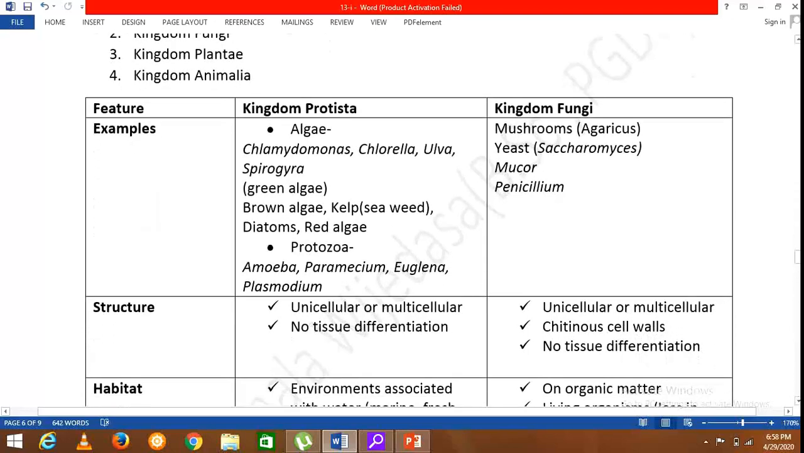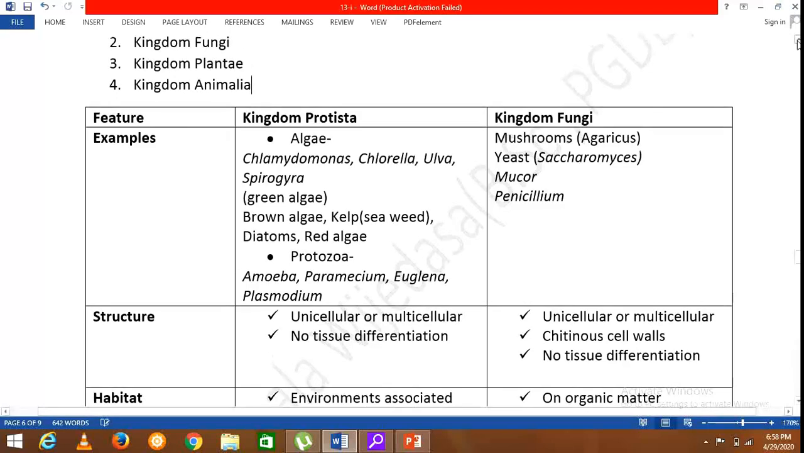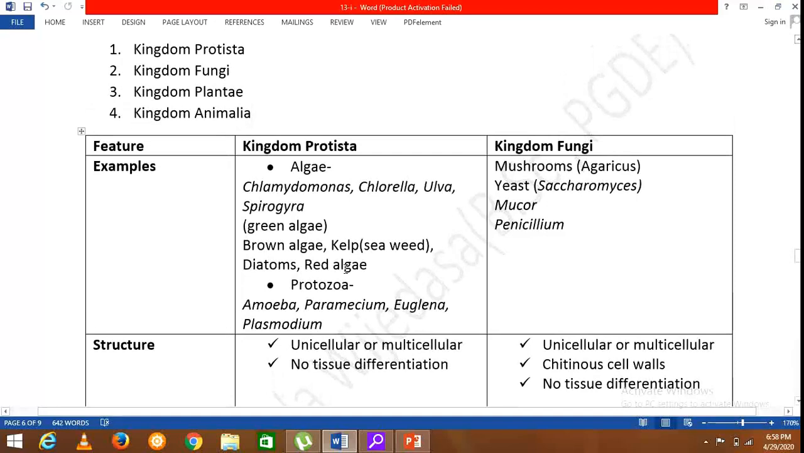Then we are moving on to the structure of Protista. They are either unicellular or multicellular, and they don't have any tissue differentiation. Now you know what differentiation is. So they don't have any tissue differentiation. Then the fungi, they are also either unicellular or multicellular. The special feature is that they have a cell wall which is made out of chitin. That is what we call the chitinous cell wall. And they also don't have tissue differentiation.